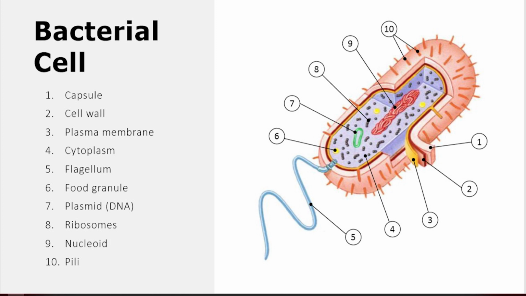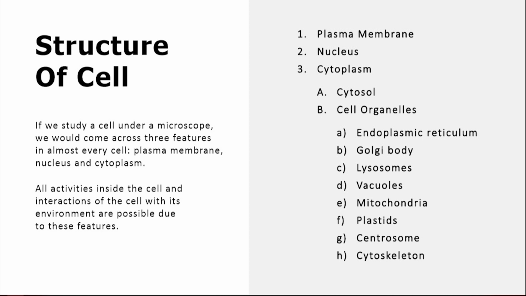In the case of a bacterial cell, capsule, cell wall, plasma membrane, cytoplasm, flagella, food granule, plasmid DNA, ribosomes, nucleoid and pili can be observed. If we study a cell under a microscope, we would come across three features in almost every cell: plasma membrane, nucleus, cytoplasm.